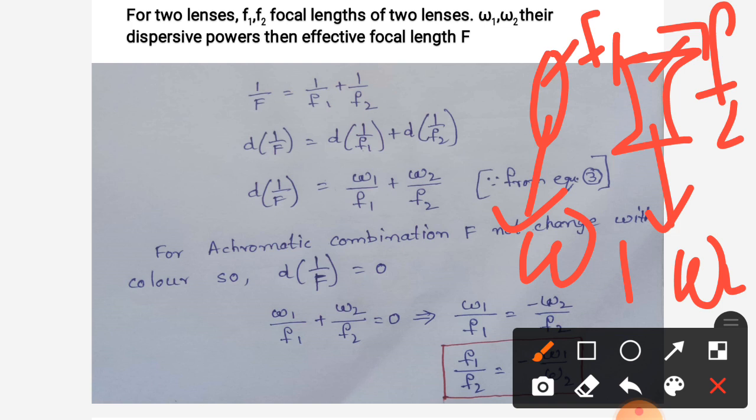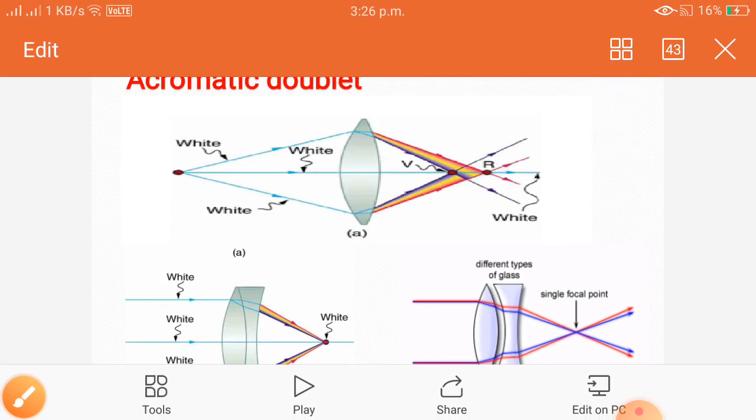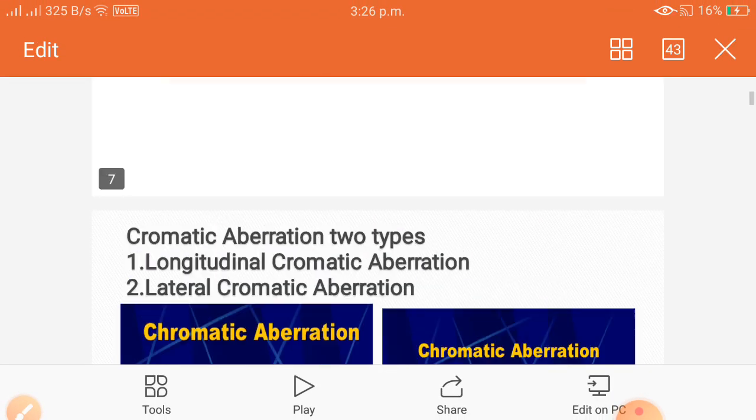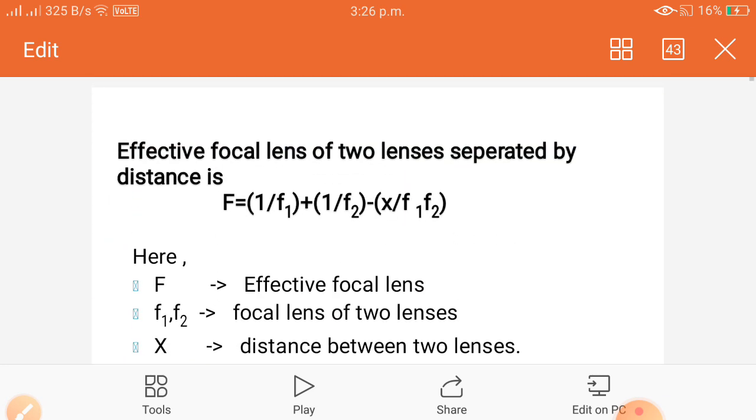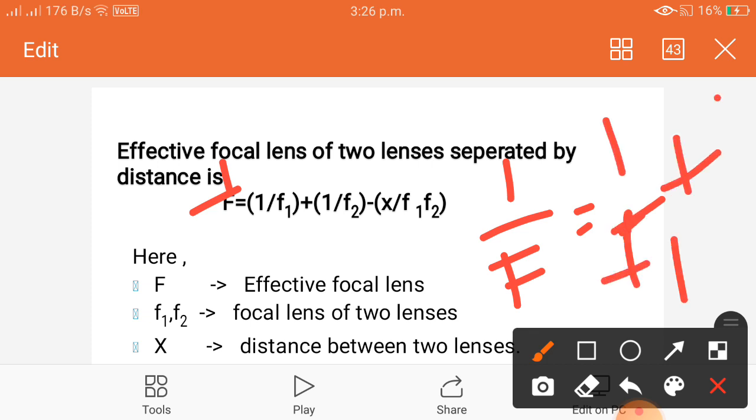Then we already know the effective focal length of the lens is 1/f = 1/f1 + 1/f2 - x/(f1 f2). x is the separation between the two lenses. They are in contact, so x is 0. There is no separation. So then we get 1/f = 1/f1 + 1/f2.